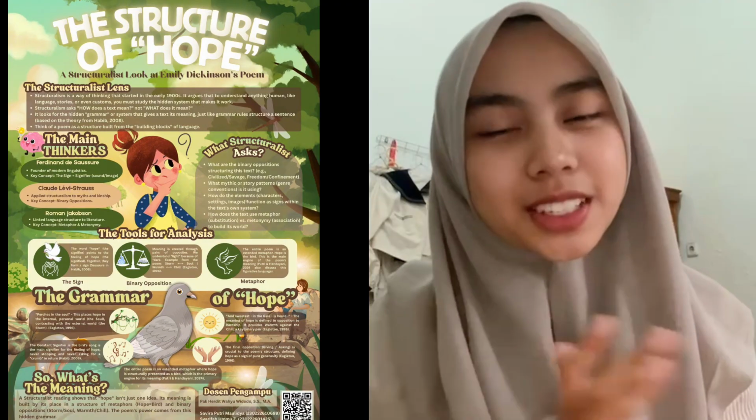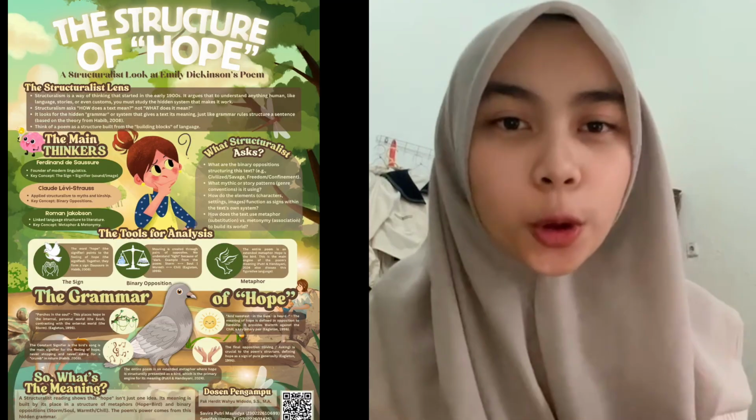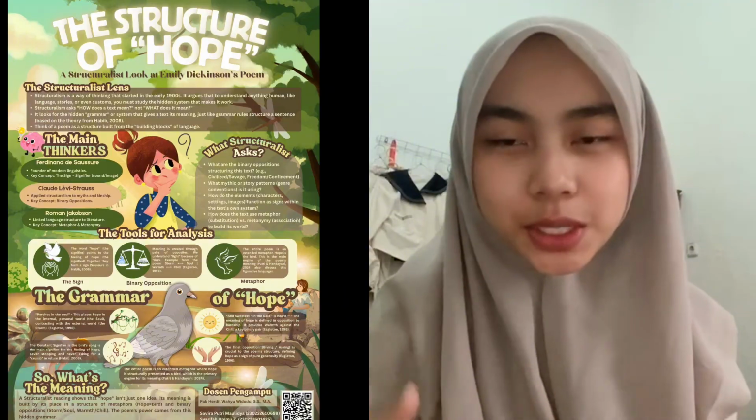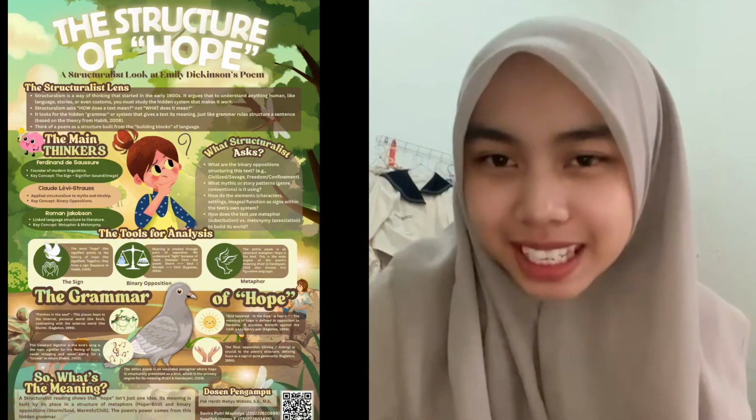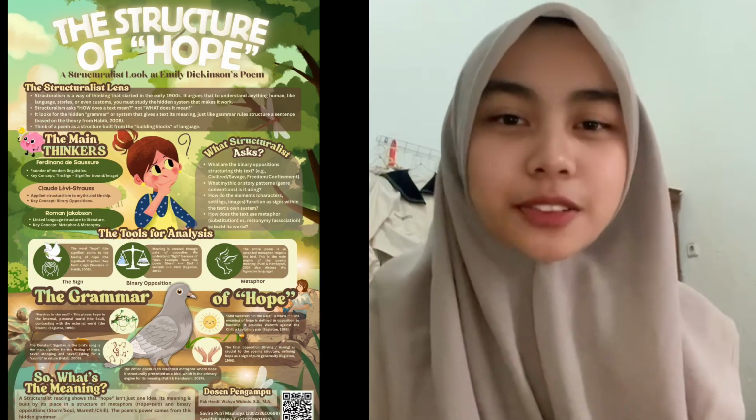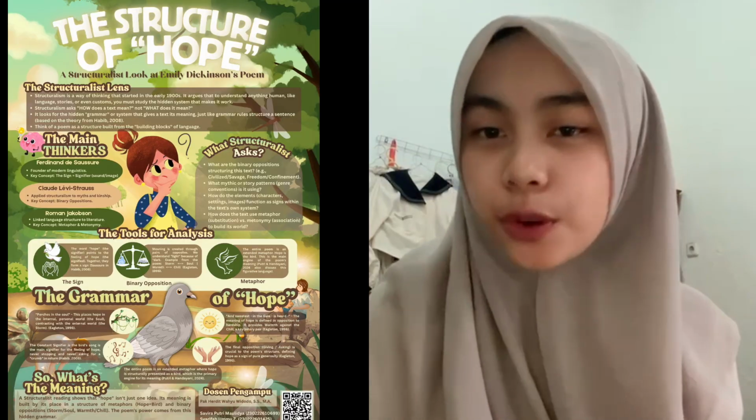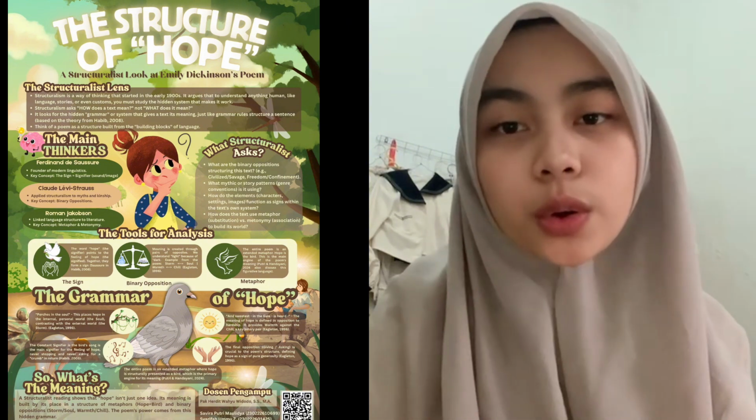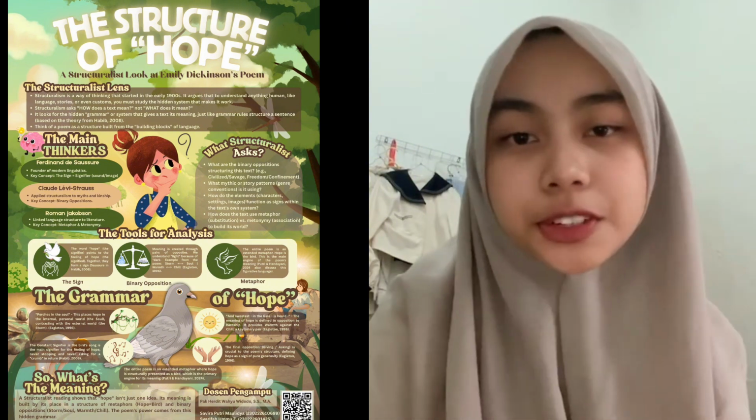In conclusion, a structuralist reading of Hope is a Thing with Feathers shows that hope is not just a single idea. Its meaning comes from a system of signs, metaphors, and oppositions within the poem. The bird functions as the constant signifier of hope. The poem uses binary oppositions like storm versus soul, cold versus warm, or giving versus asking.